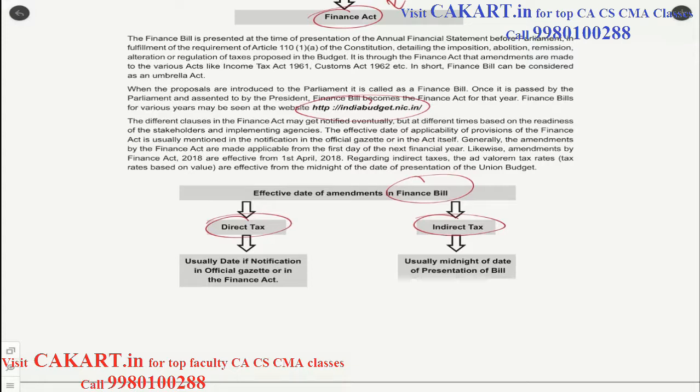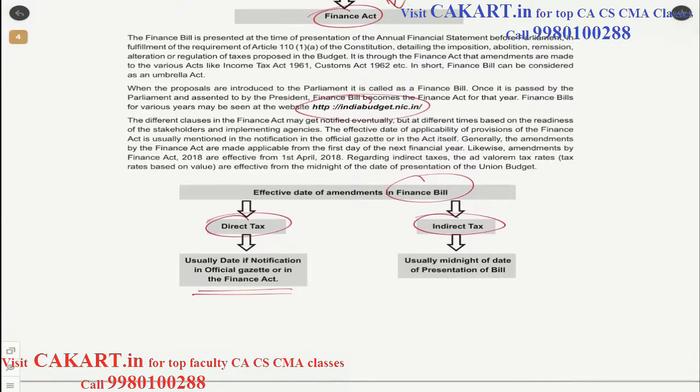Usually once the notification is published in the official gazette. So direct taxes can wait. Only upon notification in the official gazette will we say this particular amendment has been brought into effect. Whereas when it comes to the indirect taxes, it is usually the midnight of the date of presentation of the bill.